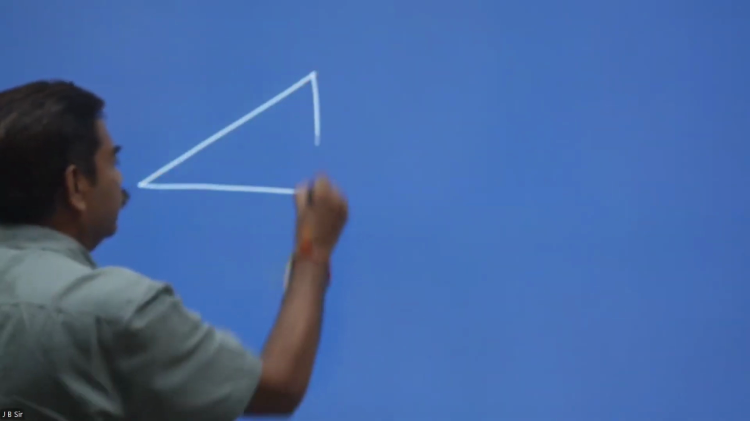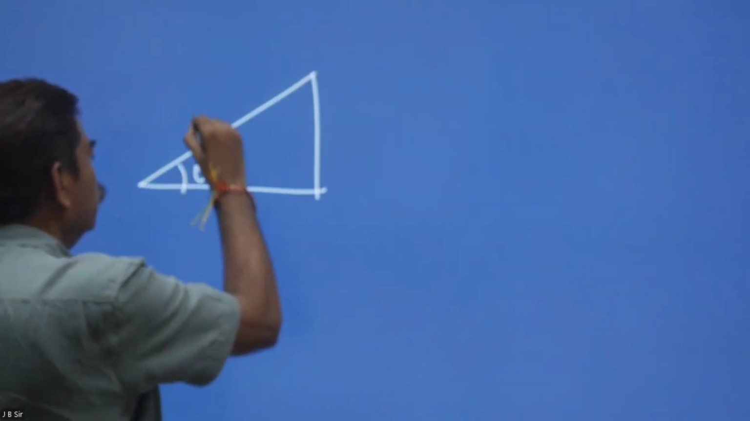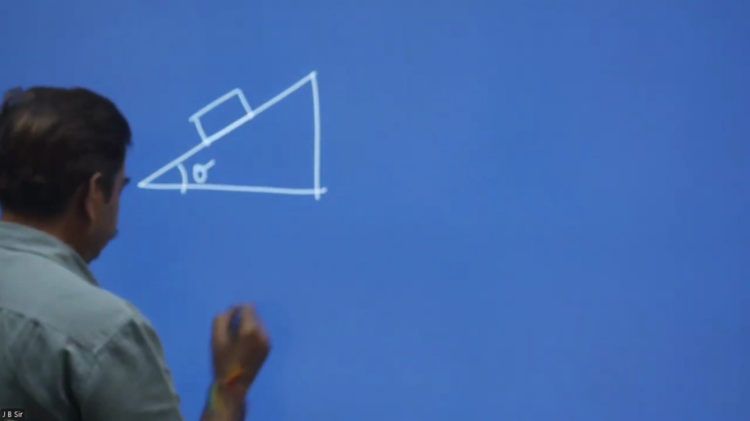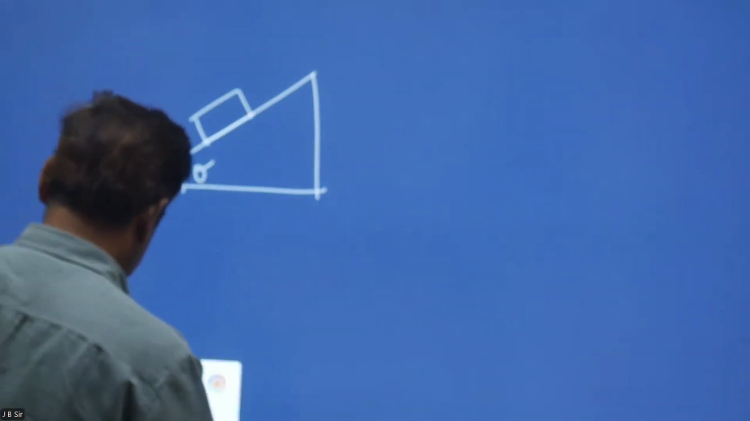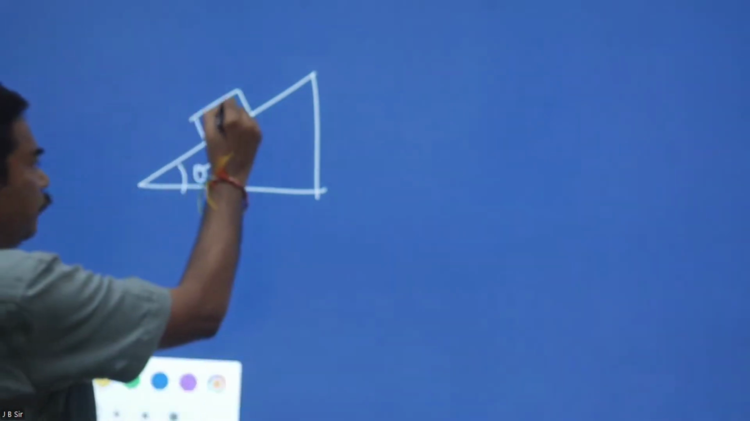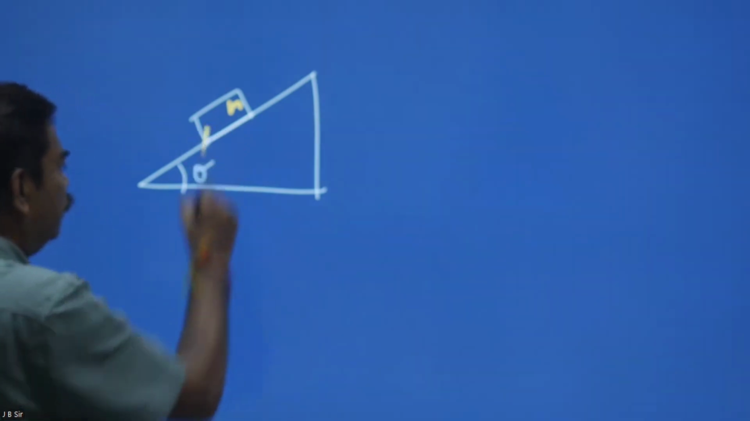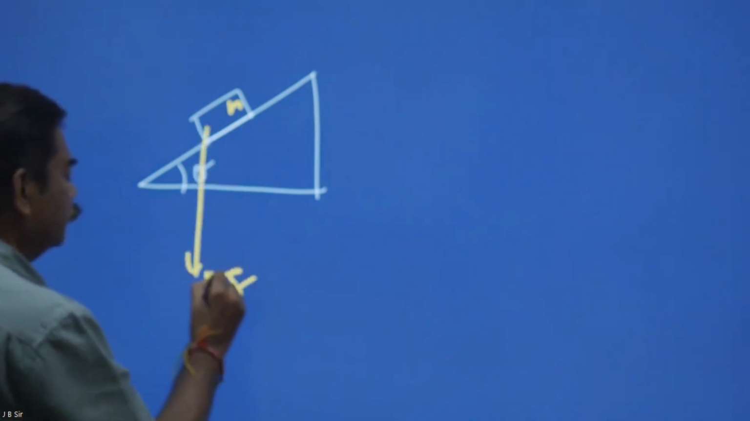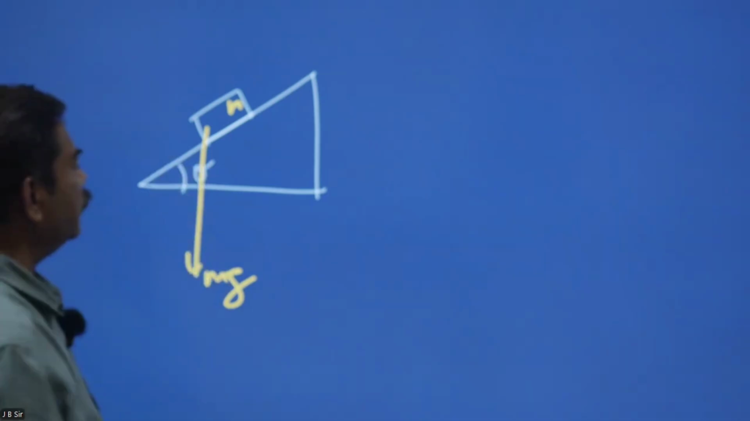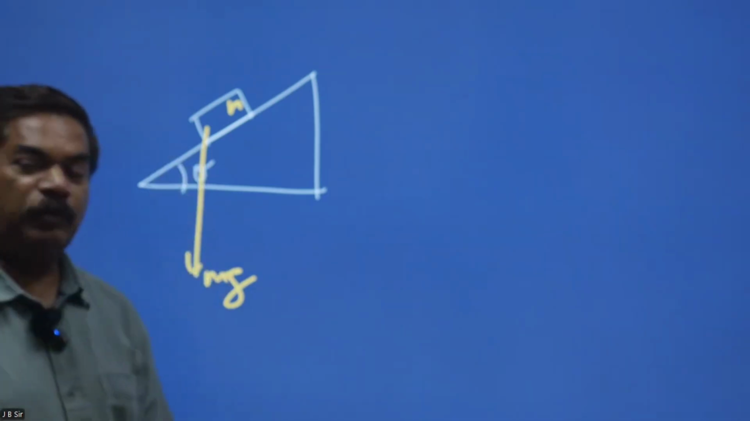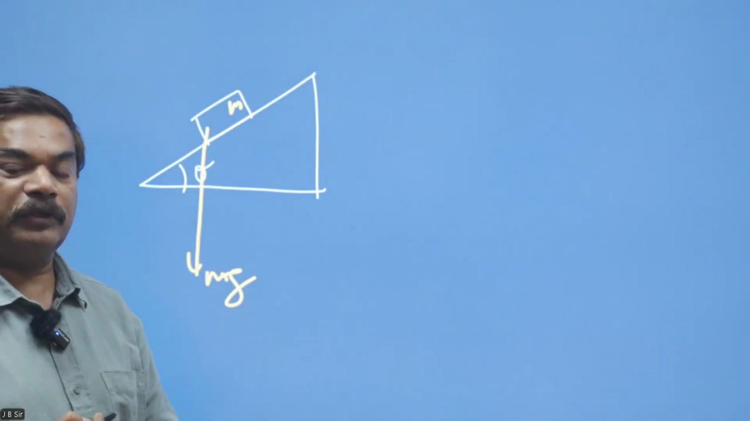with a constant slow speed on this incline. Its mass is m and weight mg is acting downwards. This angle of inclination is theta and the block is going down with a constant speed.